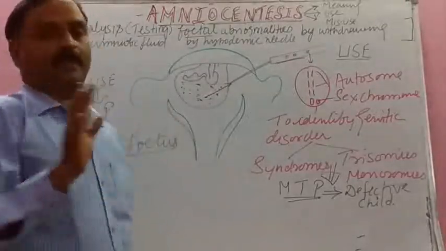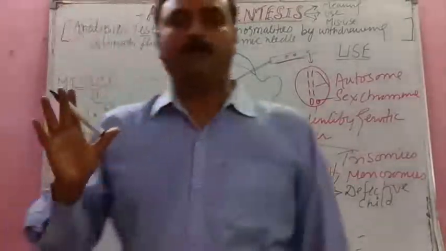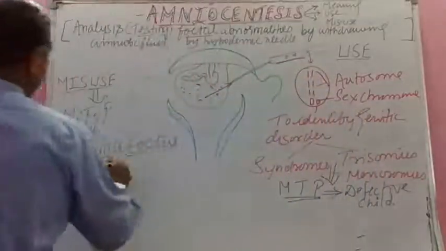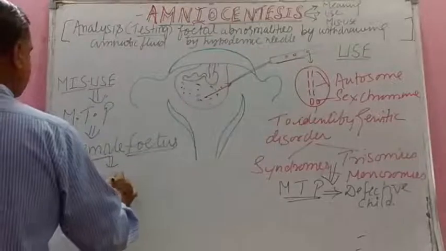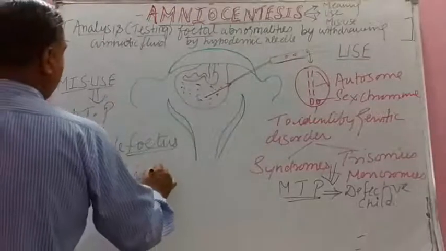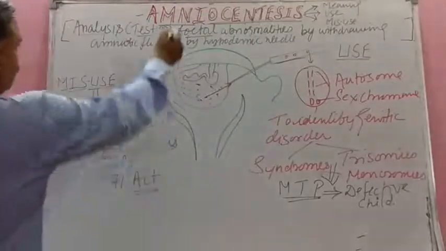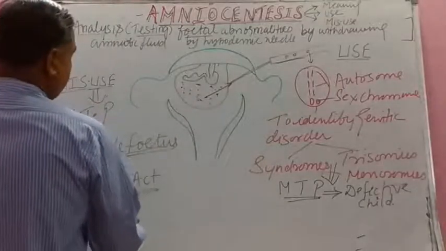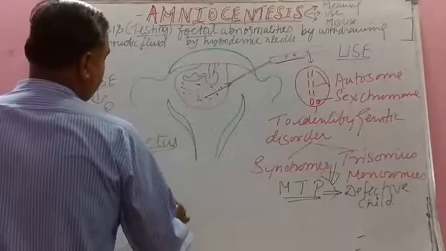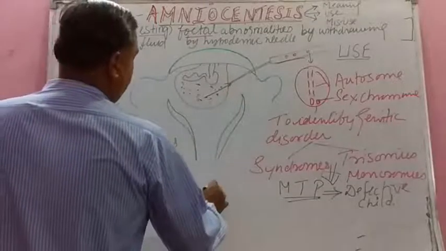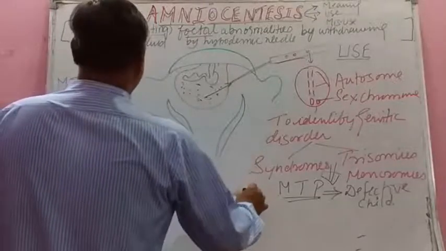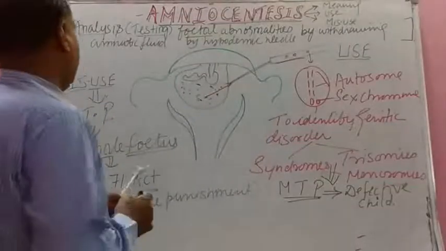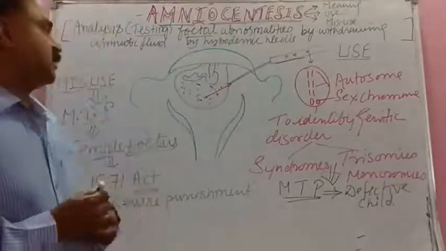There is no repentance, no compensation for this mega sin. So in 1971, there was one act passed against this process. Very severe punishment is given. Severe punishment is there in this amendment for medical termination of pregnancy of a normal female fetus, isn't it?